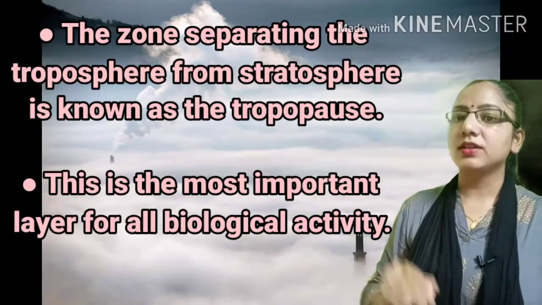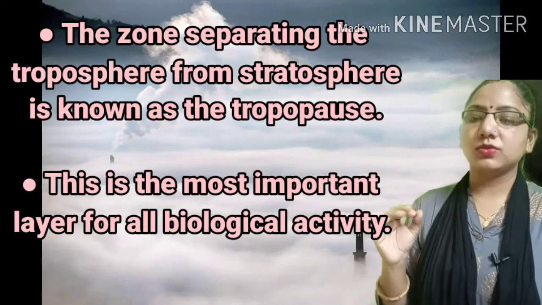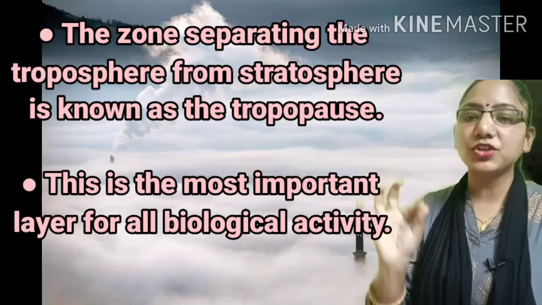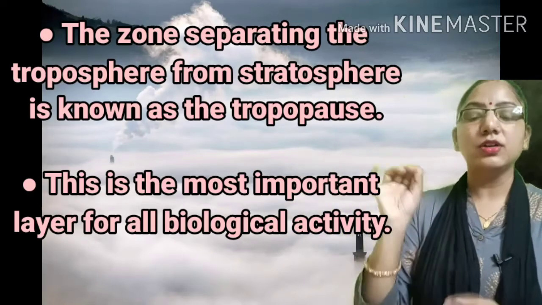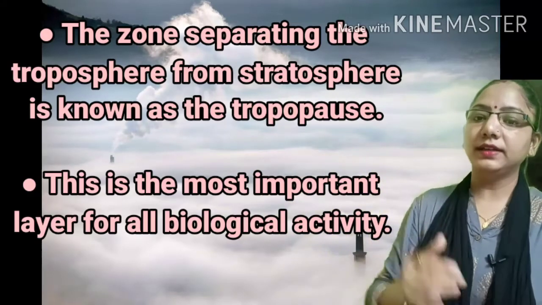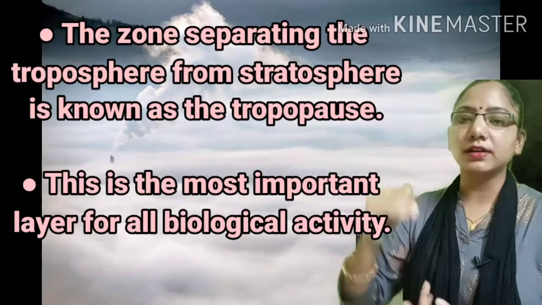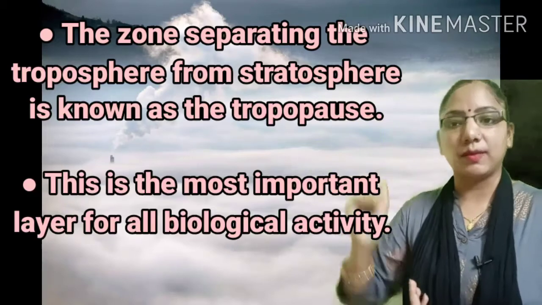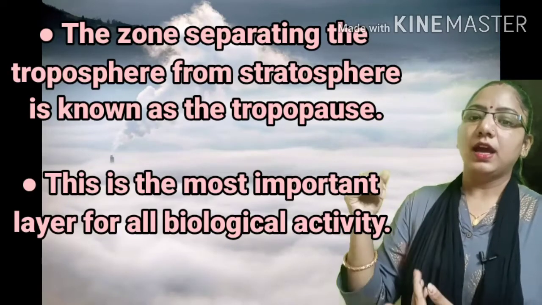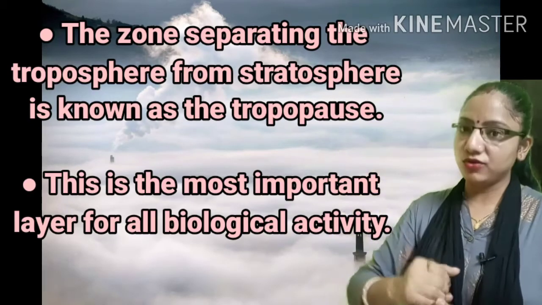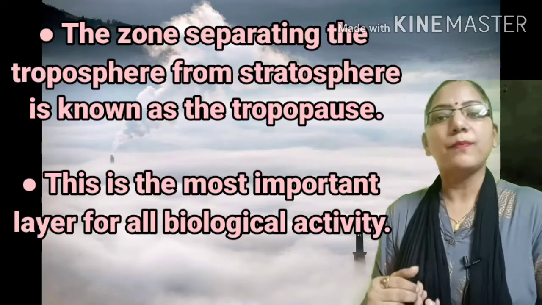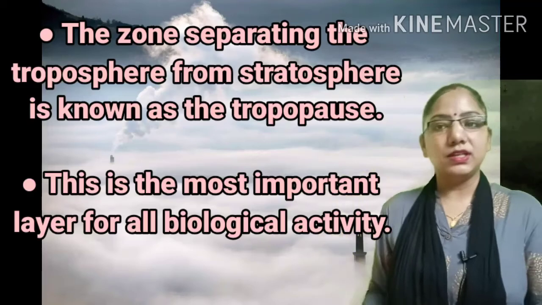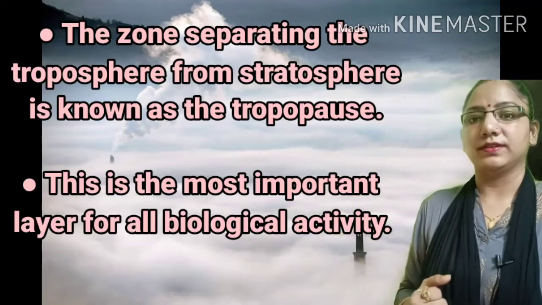So the tropopause is the area which marks the end of the troposphere, and beyond this the temperature stops decreasing. It works as a boundary between the troposphere and stratosphere. Now we will see what the stratosphere is.